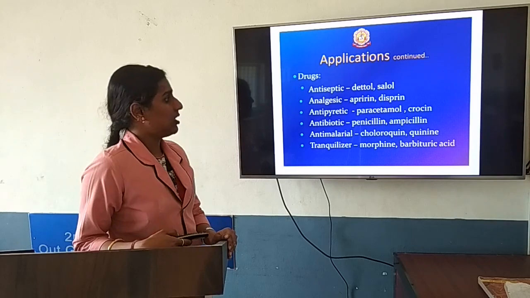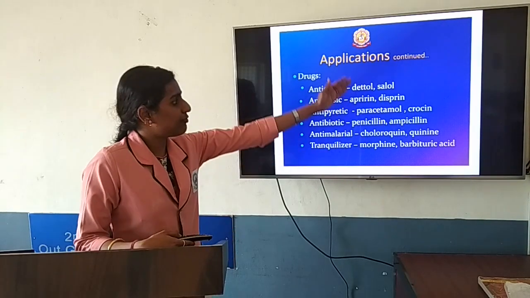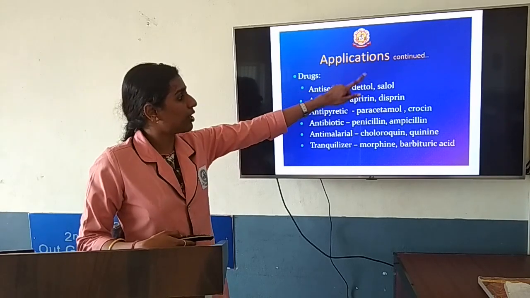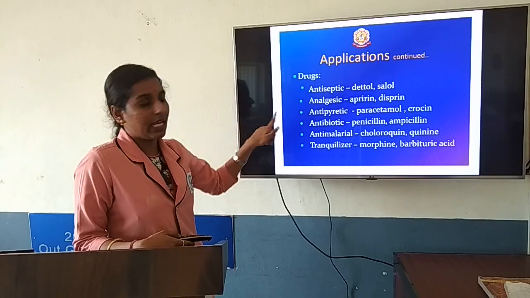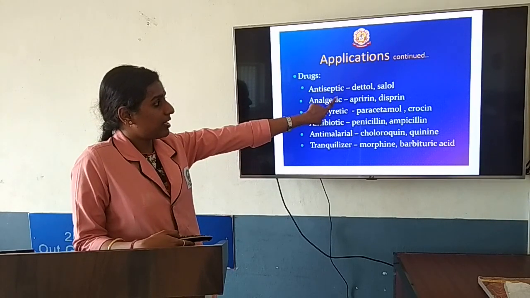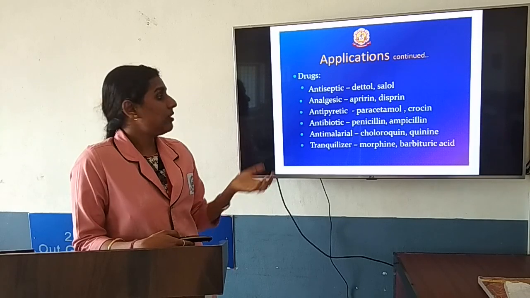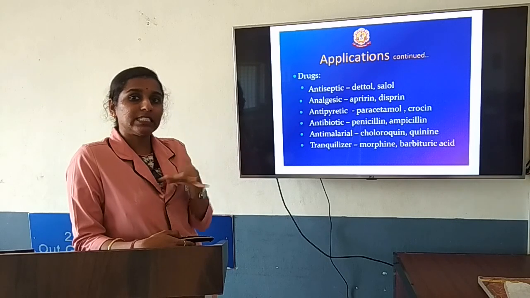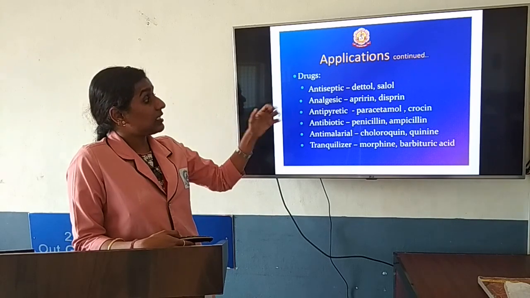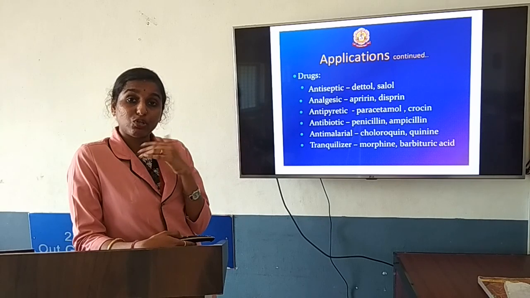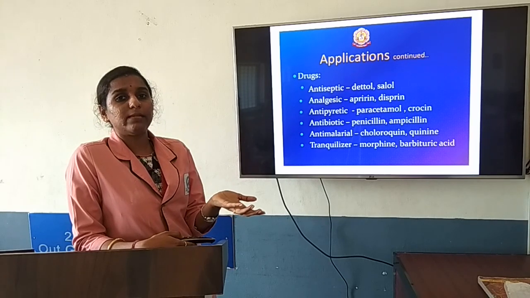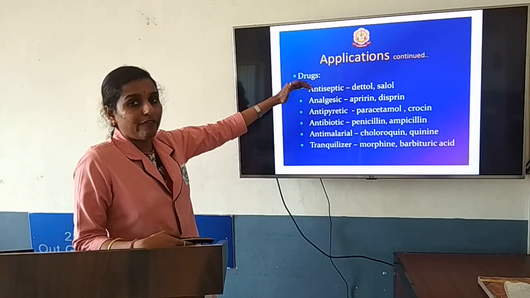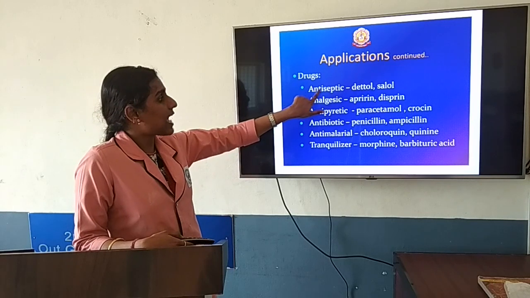Next, some of the drugs. These are some examples of drugs, and particular drugs we are going to name. In organic chemistry, a particular drug type is given one name. For example, the first one is antiseptic. Dettol, Savlon are examples of antiseptics. What is meant by antiseptic? These are drugs which help to reduce microorganisms if present, help to kill the microorganisms, and help to protect substances from the microorganisms. That is done by using antiseptic.